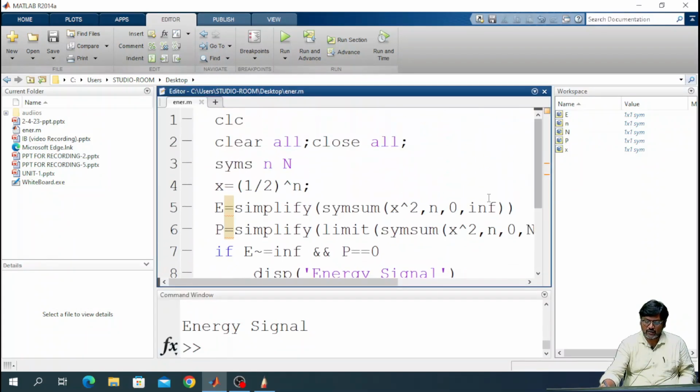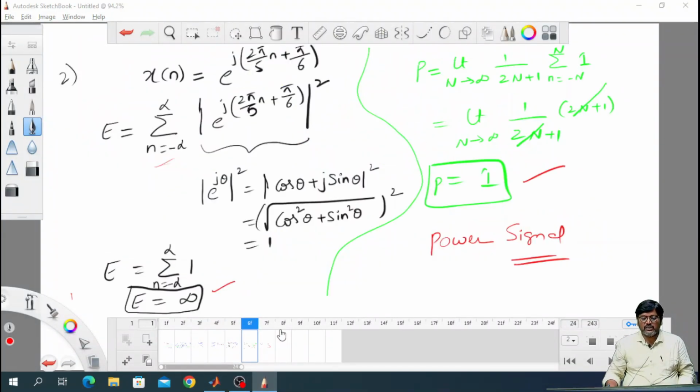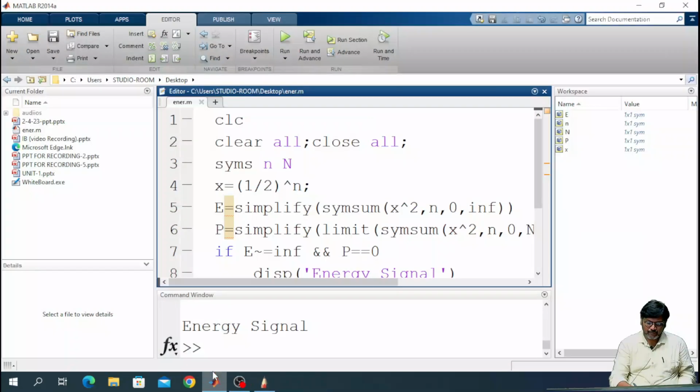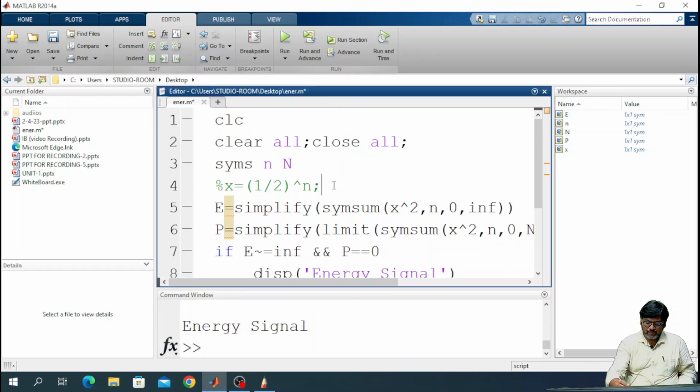Our second signal is e power j 2 pi by 5 n plus pi by 6. Now, I will see the second one.